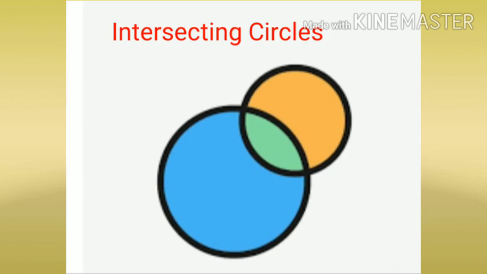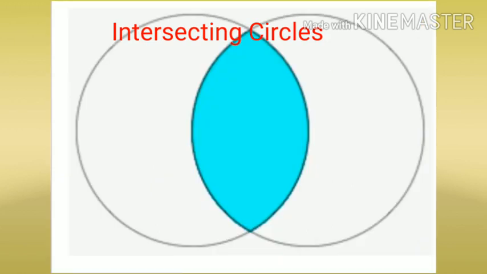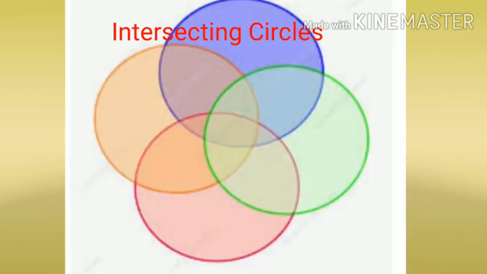Next is intersecting circles. If two, three, four or many circles intersect each other, then such circles are called intersecting circles. Okay.